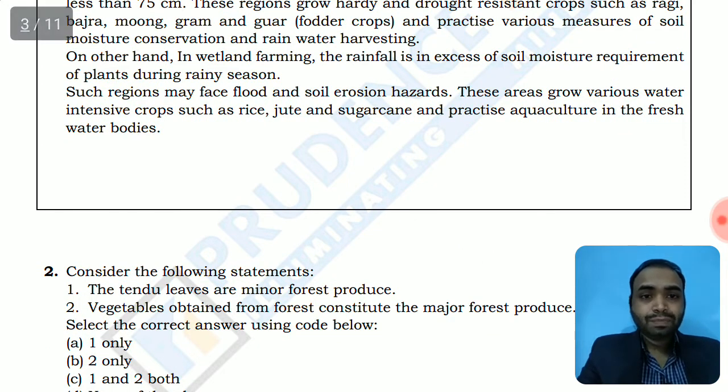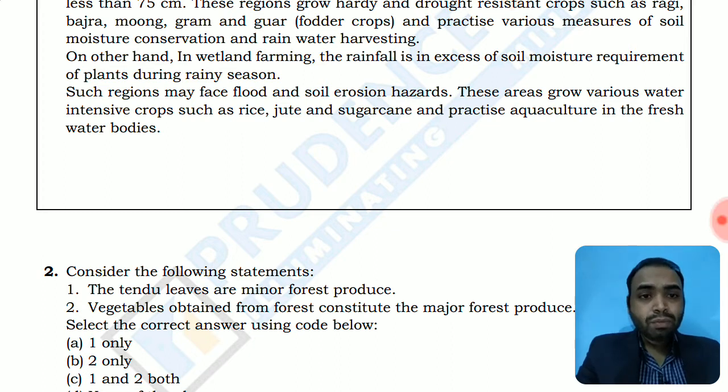Consider the following statements. The tendu leaves are minor forest produce. Leaves, fruits, and vegetables, and even animal obtained products are categorized as the minor forest produce. Only the things like wood and social forestry, the whole tree, is considered as a major forest produce. So wood is the major forest produce, while other things including bamboo also is now considered as a minor forest produce. So this clarifies all the doubts associated here. Tendu leaves are minor forest produce.